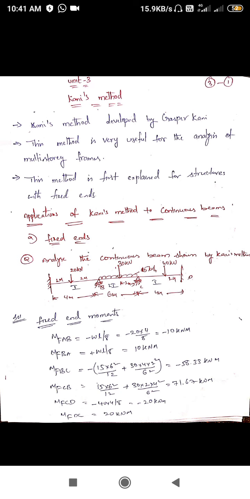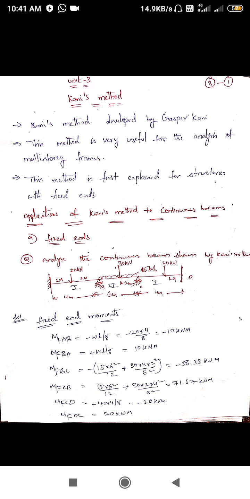So W is 20, L is the length, that is 4 meter. So we got minus 10 kilonewton meter. Same as moment force from B to A, the same value will be obtained, but the sign is changed. So coming to the moment force BC, here two forces are acting. One is a point load, another one is a UDL load.